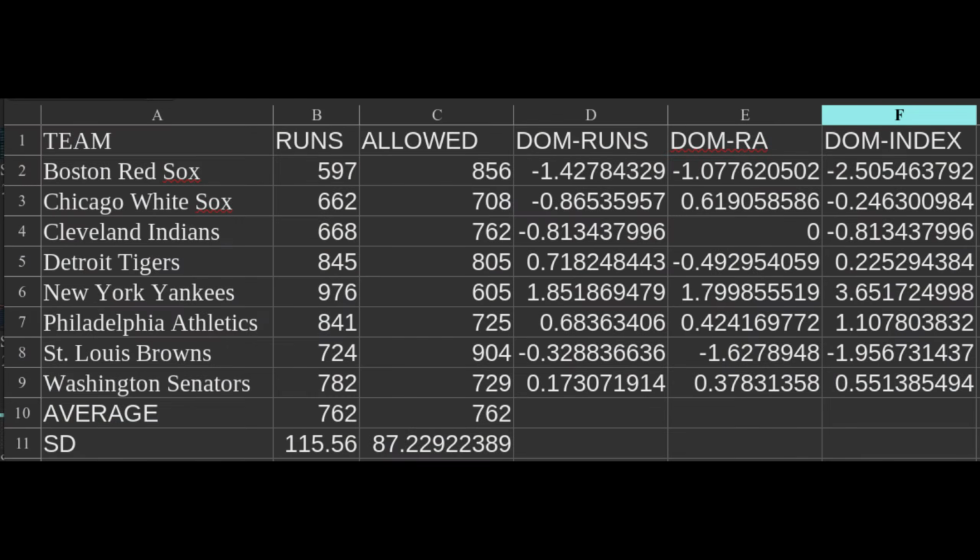Okay, one more thing. You'll notice here that we're not looking at the absolute value of these numbers, which is what you would do if you were doing this in like a stats class. We're not looking at the absolute value because we're actually interested in what side of the curve the team is on. Because we're trying to figure out the best teams of all time, we're really only interested in positive numbers. The higher, the better. Or in other words, when you look at the graph, what we really care about is the right side of the graph. In the end, the Yankees were 3.65 standard deviations away from the other teams in the American League, which is an extremely impressive total.